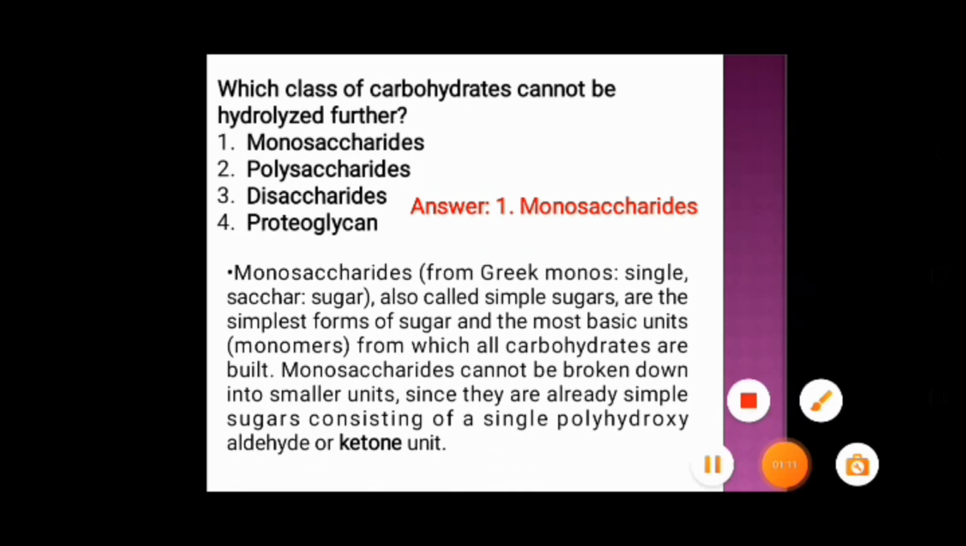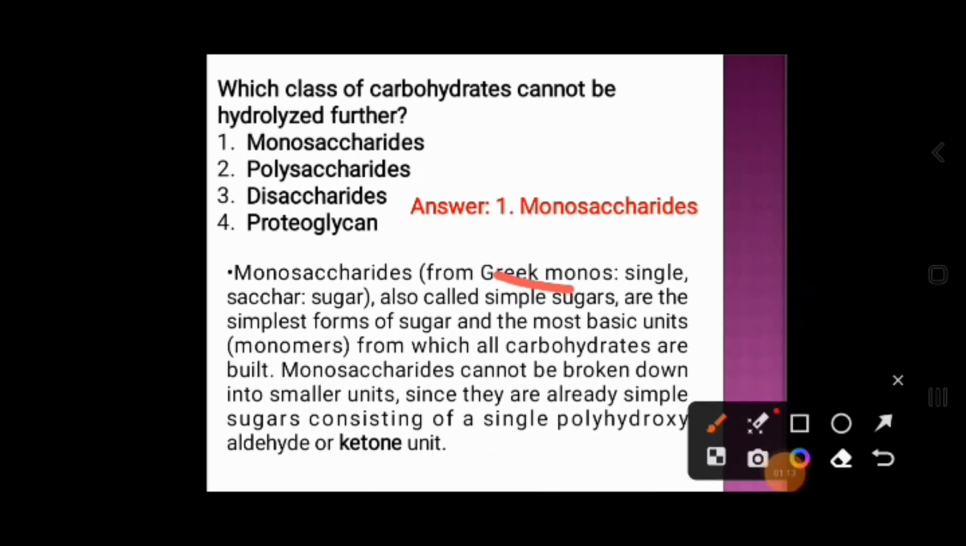Monosaccharide comes from the Greek word; monos means single and saccharide means sugar. It is also known as simple sugar. It is the simplest form of sugar, the most basic unit, that is the monomer, from which all carbohydrates are built. Monosaccharides cannot be broken down into smaller units since they are already simple sugars consisting of a single polyhydroxyaldehyde or ketone unit.